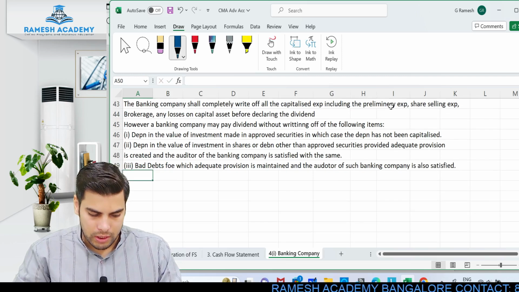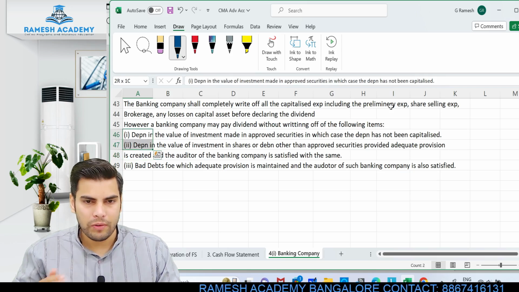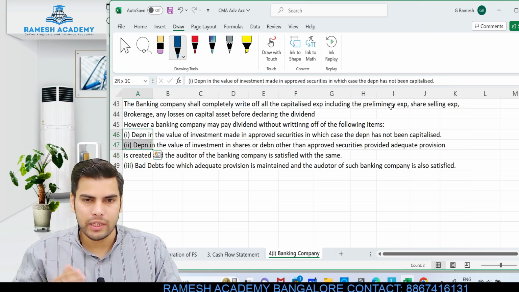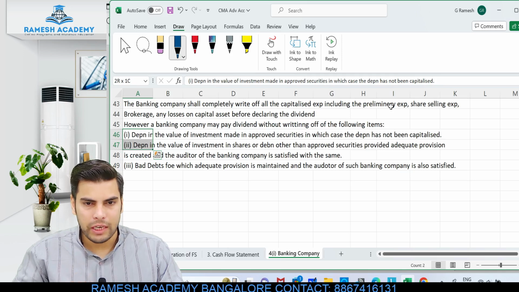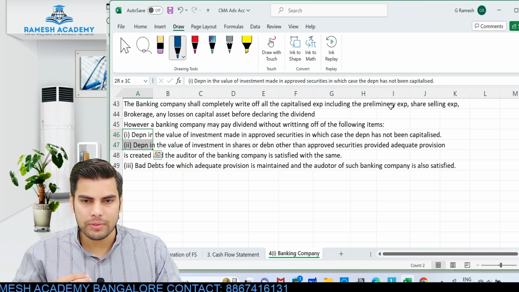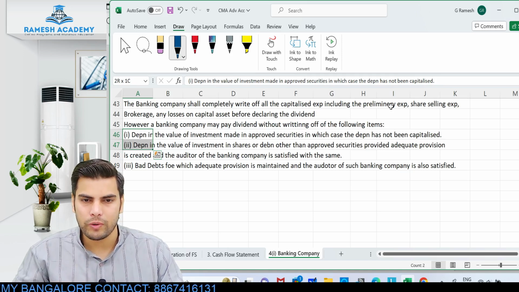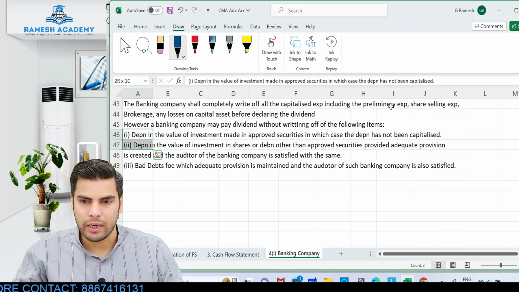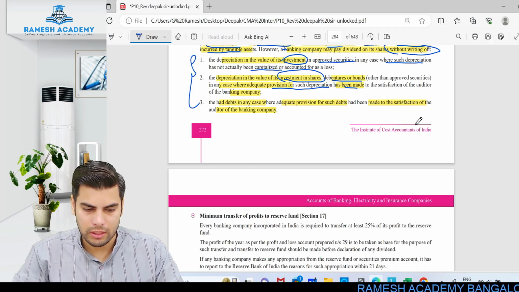Hope you guys understood this. So these are the three points which you need to remember. Depreciation in the value of investment in approved securities, provided it is not being capitalized. Depreciation in the value of the investment in shares, debentures other than approved securities, on which we have created substantial provision and the auditor is satisfied. Third thing is bad debts with respect to which an adequate amount of provision for bad debts is maintained and the auditor is satisfied. Clear? Alright, let's look into the next concept.